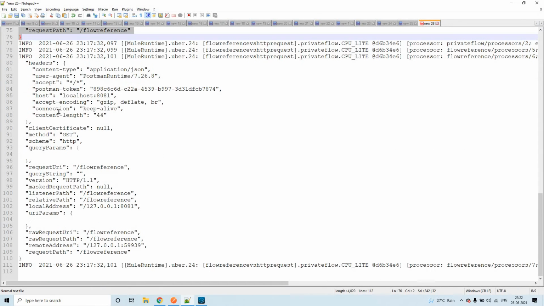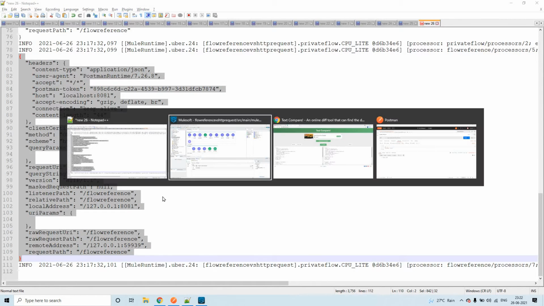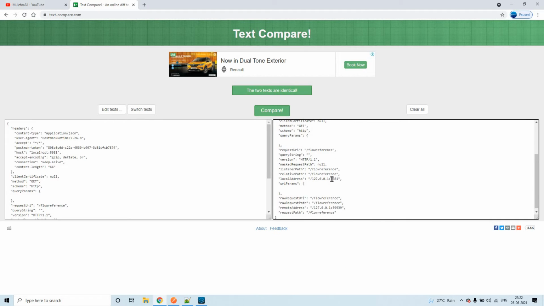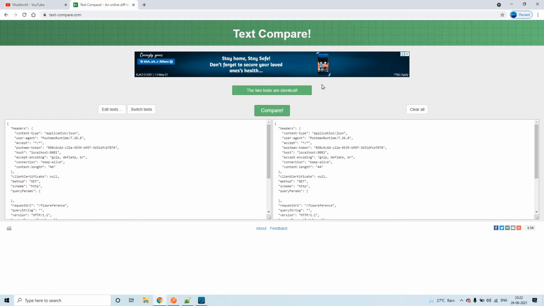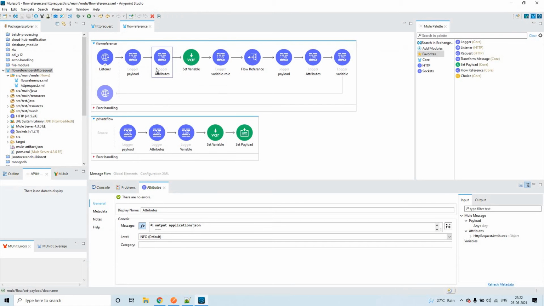Now let's copy this one, from there till here. I'll just copy here once again. Now let's try to compare once again. See, again the same. The two texts are identical. So whatever attributes you are passing through the flow reference are also copied as is to the child flow.